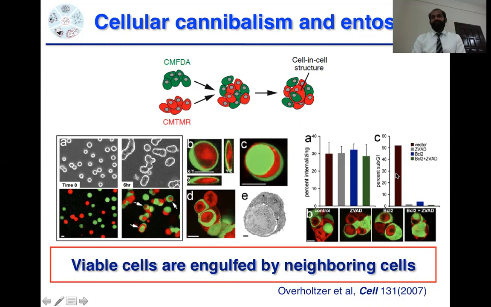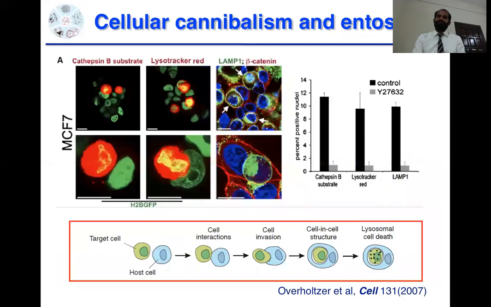After knowing about this, they confirmed their results by using the ZVAD inhibitor, which is an inhibitor of apoptosis, and BCL2. When you overexpress BCL2, it means you overcome apoptosis, and they combined BCL2 and ZVAD together. They found that there was no reduction in cell-in-cell structures. So they confirmed that this process is independent of apoptosis, and they can say that this is a non-apoptotic cell death process.